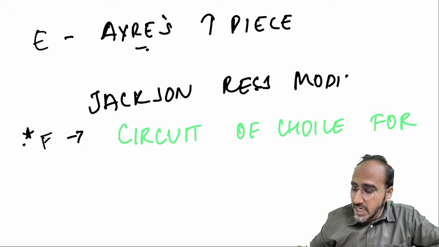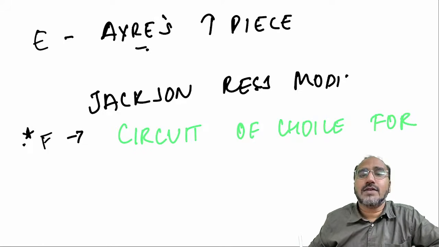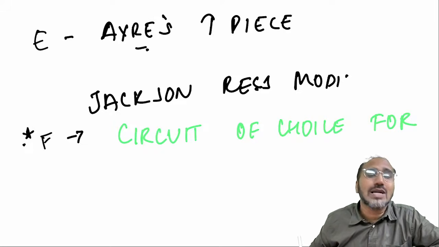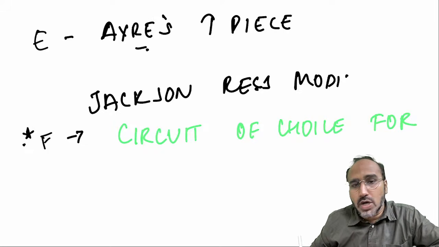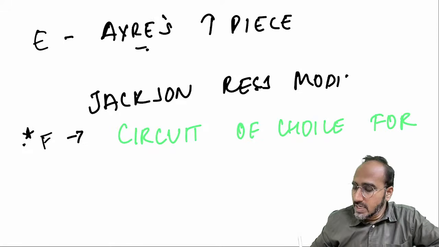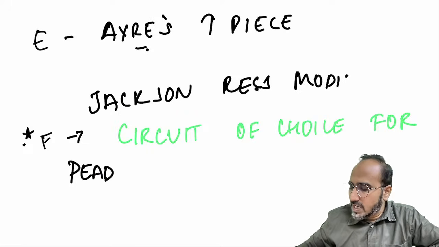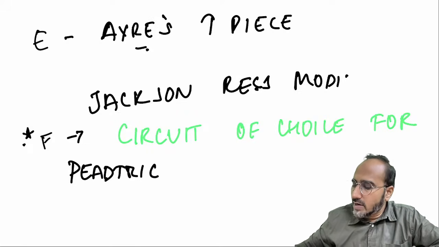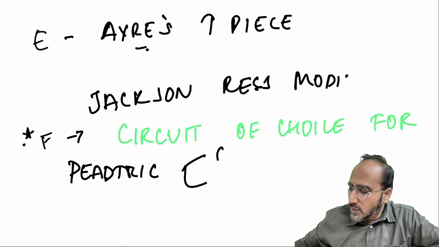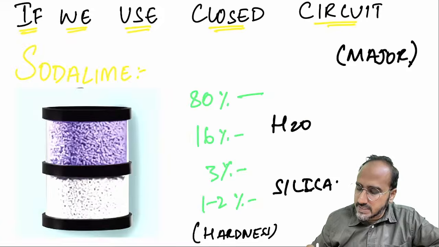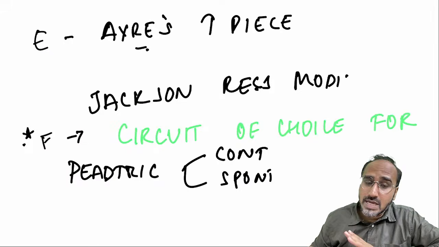Next is Mapleson F circuit. Mapleson F circuit is nothing but a modification of the type E circuit by a guy called Jackson-Rees. Hence, this is called the Jackson-Rees modification. This is the circuit of choice for pediatric patients, whether it is controlled or spontaneous ventilation in pediatrics. You are using the Mapleson F circuit. Very, very important, guys.